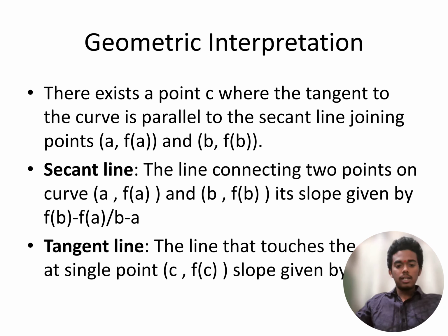And next, the secant line is the line connecting two points on the curve, (a, f(a)) and (b, f(b)). Its slope is given by (f(b) - f(a))/(b - a). And next, the tangent line is the line that touches the single point (c, f(c)), with slope given by f'(c).